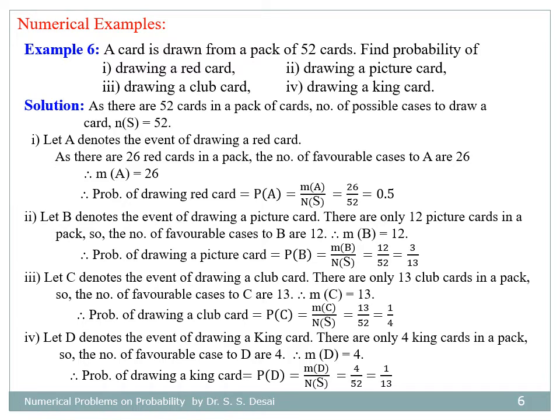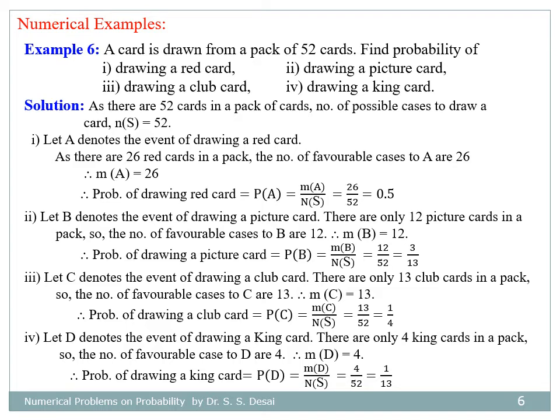Now for the first bit, let A denote the event of drawing a red card. As there are 26 red cards in a pack, number of favorable cases to have a red card equal to 26. Therefore, n of A is equal to 26, and hence the probability of drawing red card equal to number of favorable cases divided by number of possible cases equal to 26 divided by 52, that is 0.5.